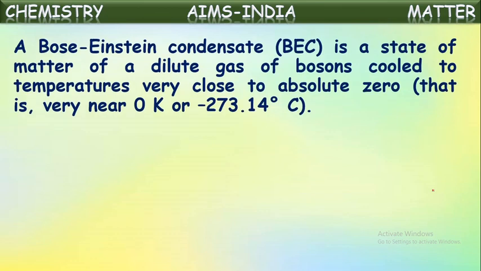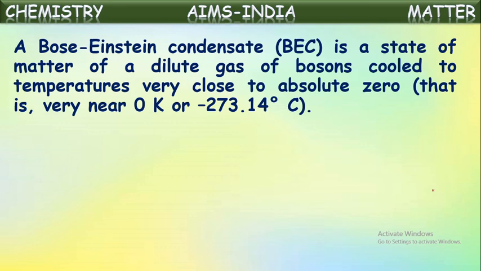A Bose-Einstein condensate is a state of matter of a dilute gas of bosons cooled to temperature very close to absolute zero. What is absolute zero here? It is a temperature equal to 0 kelvins, or minus 273 degrees Celsius. This temperature is called absolute zero. When you cool a gas to nearly this temperature, the vibrations of the molecules are almost frozen. They won't move at all. The volume of the gas becomes almost zero.